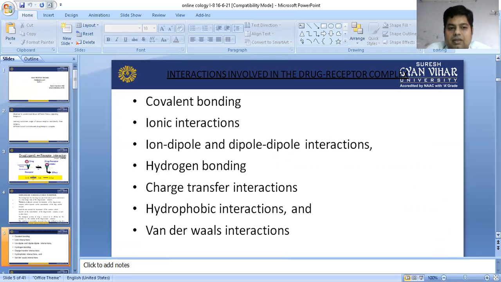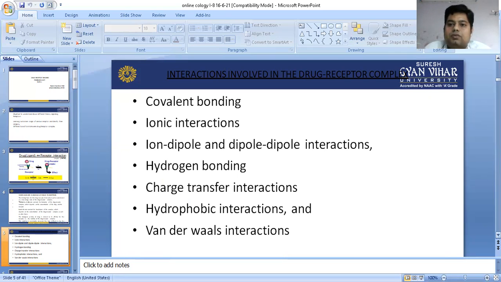Next one, ionic interaction. It is formed between two ions, so an ionic bond is formed. Ion dipole and dipole interactions are weaker bonds. Dipole interaction and ion dipole interaction are weaker interactions, and a K off effect may be shown.